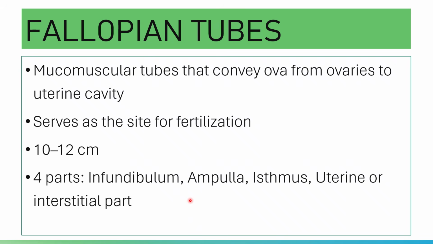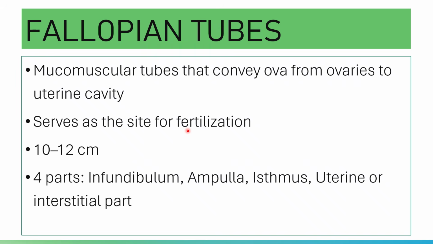Okay, and then the isthmus, it is the narrowest part. And then you have your uterine or your interstitial part, which lies within the wall of the uterus and communicates with the uterine cavity.